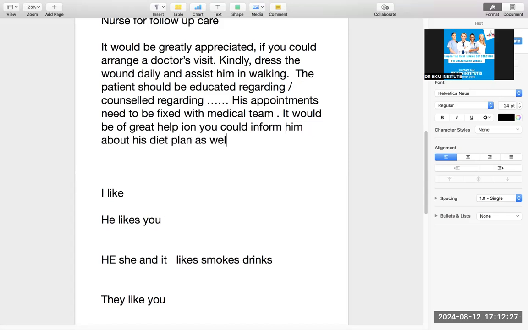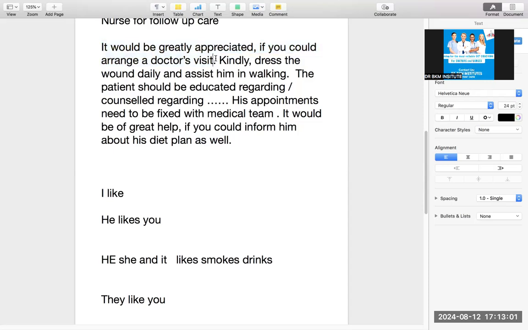What I want to mention in this line is that there are various ways of saying it. Now for the last line you can use this one: it would be of great help if you could. So this is also one of the lines you can make. I really like this line. It would be of great help if you could inform him about his diet plan as well. As well you will use in the last to end the last paragraph.